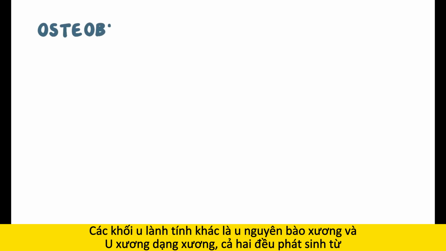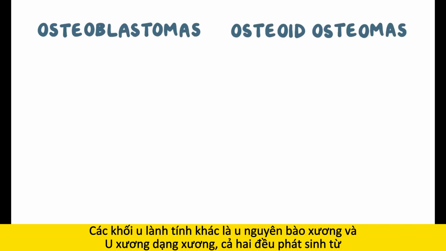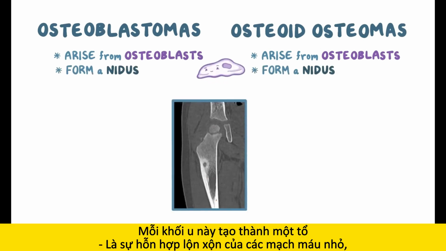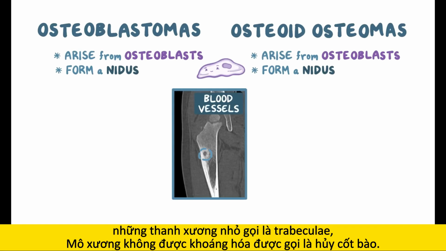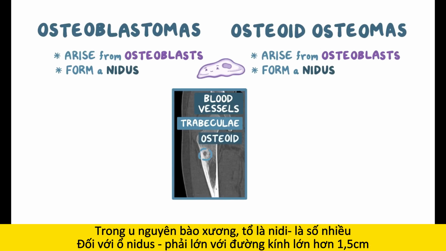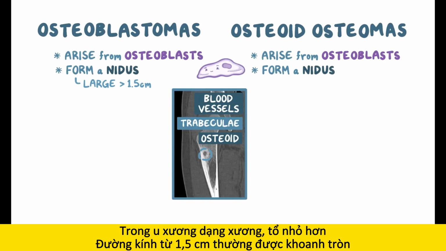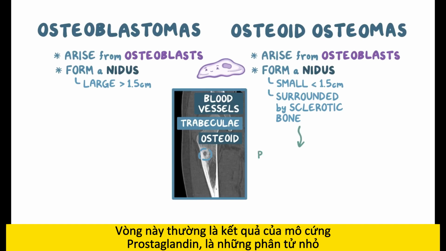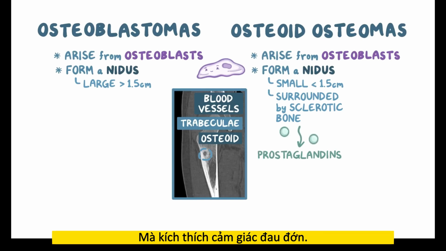Other benign tumors are osteoblastomas and osteoid osteomas, both of which arise from osteoblasts. Both of these tumors classically form a nidus, which is a disorganized mix of small blood vessels, tiny rods of bone called trabeculae, and unmineralized bony tissue called osteoid. In osteoblastomas, the nidi, which is plural for nidus, are large with a diameter of over 1.5 centimeters. In osteoid osteomas, the nidi are smaller than 1.5 centimeters in diameter and are often surrounded by a ring of sclerotic bone tissue. That ring of sclerotic tissue often produces prostaglandins, which are small molecules that trigger the sensation of pain.